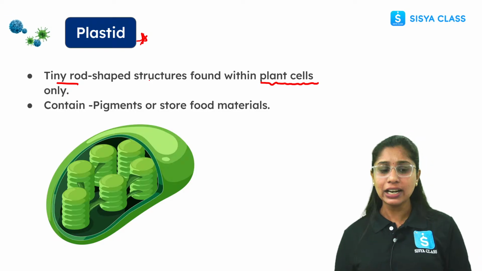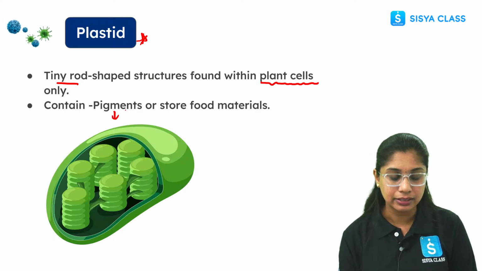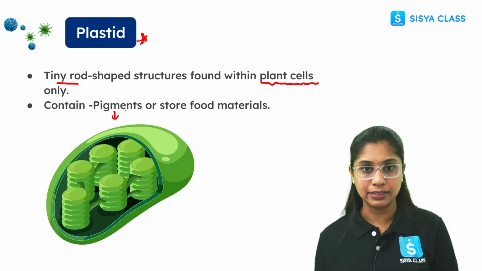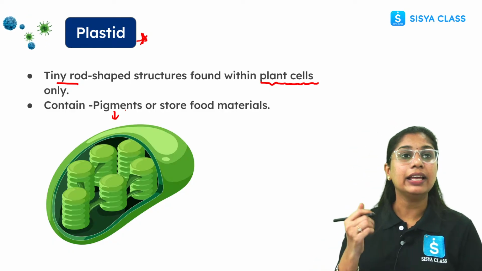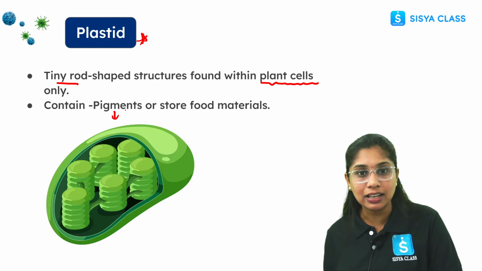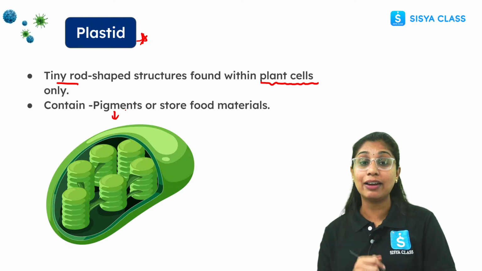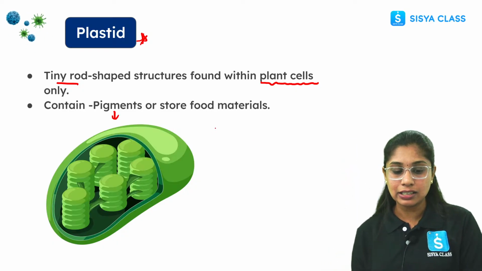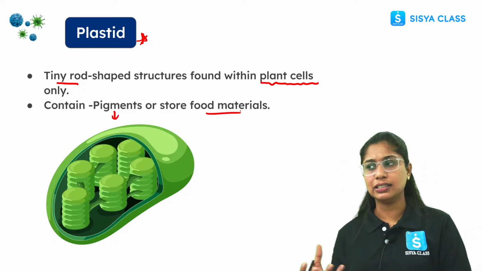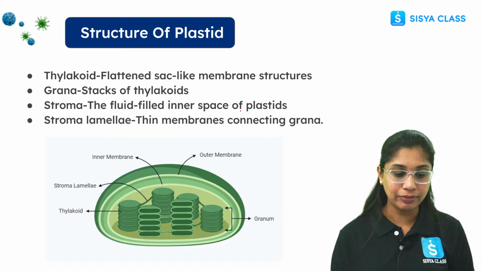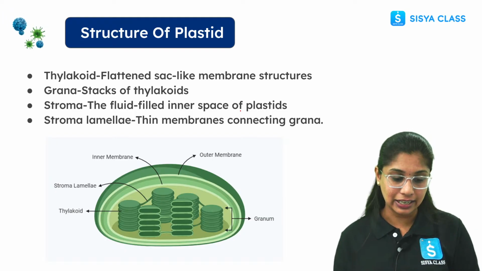Now, what is the function of it? It contains pigment. If you see the green color, the leaves around us, young stems, these are green in color, right? Then if you see the radish, or the carrots, orangish in color, right? Who is imparting this color? It's because of the plastid. We have 2 types of plastids here, which are imparting colors. We will discuss, don't worry about this. Then it is involved in storage of food materials, as in roots, right? First let's understand the structure of plastid.